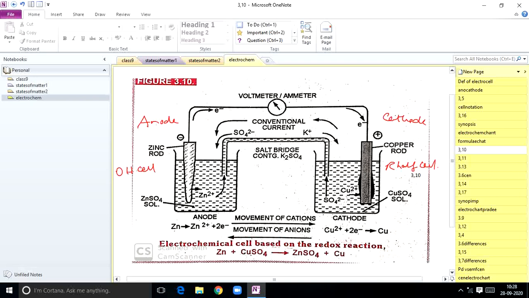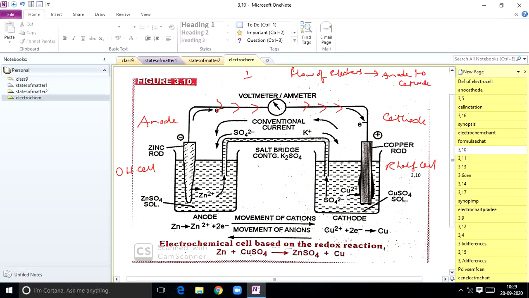You can observe the flow of electric current in the external circuit is opposite to the direction of flow of electrons. See here in the diagram, whenever the cell works, flow of electrons takes place from anode to cathode. So during the working of an electrochemical cell, electrons flow from anode to cathode.